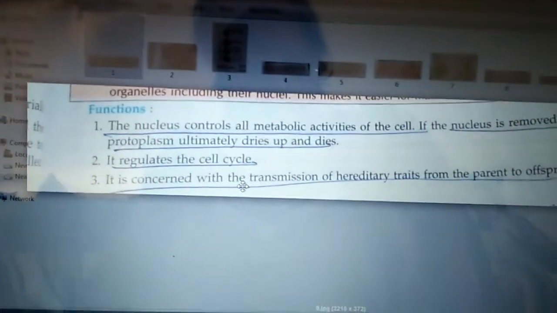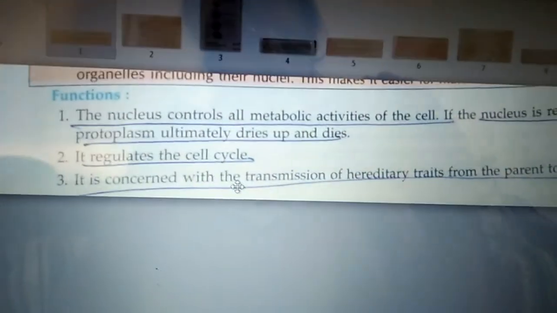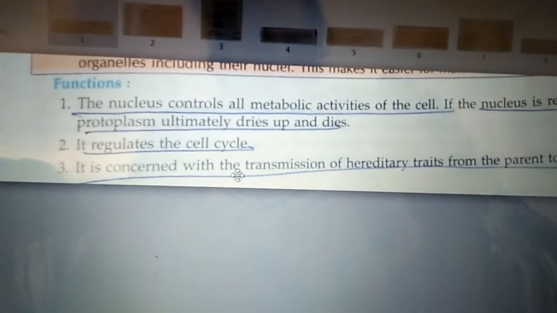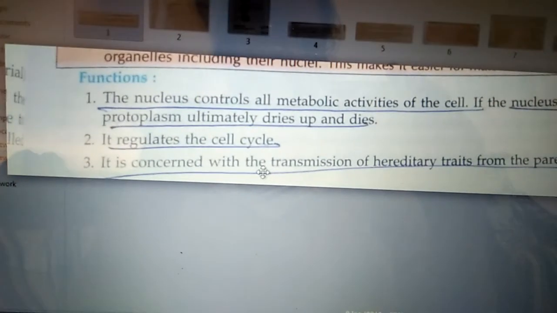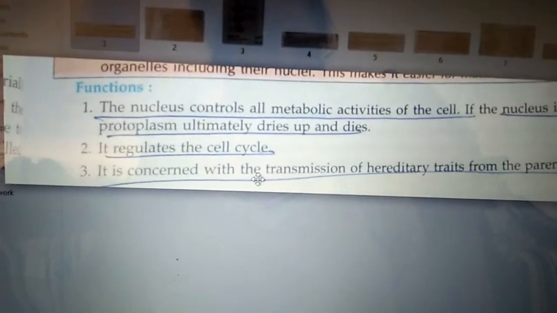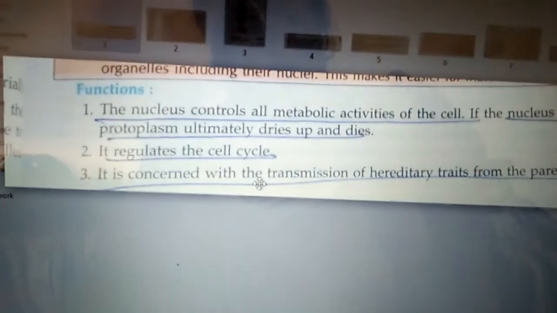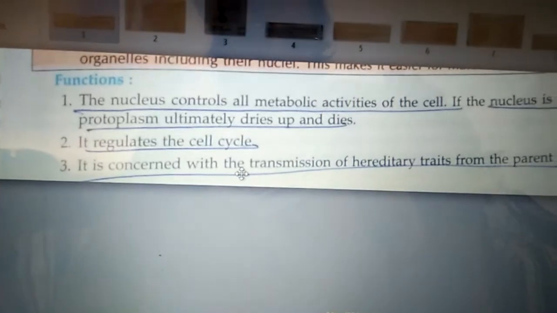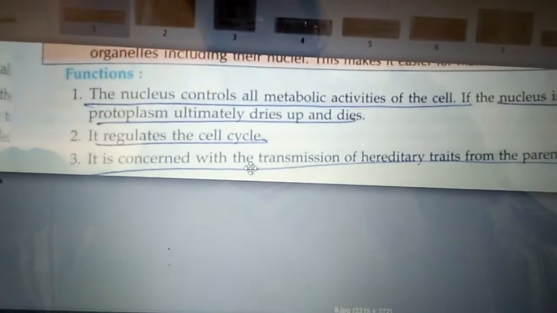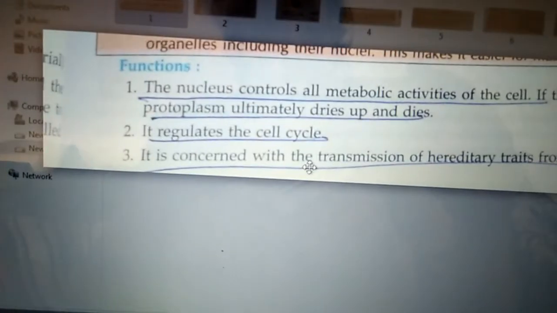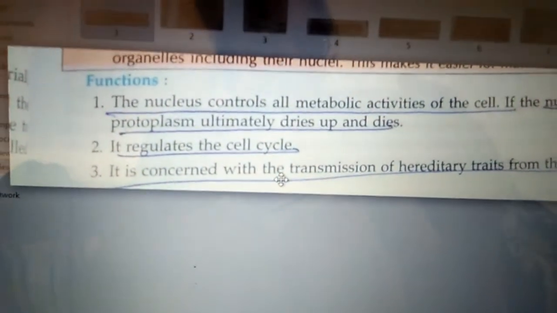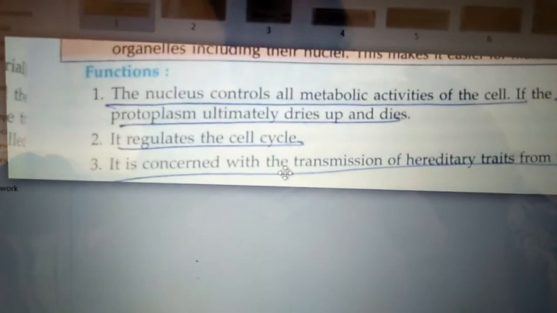Now if we study the functions of the nucleus, nucleus controls all the activities of the cell. Like in our body we have brain. Okay, if we remove the brain, can we live? No. Can we survive? No. Similarly, if we remove the nucleus from the cell, the cell dies. So nucleus controls all the activities of the cell. Then it regulates the cell cycle, means all the functions of the cell are controlled by the nucleus.